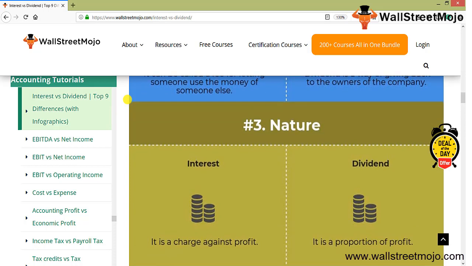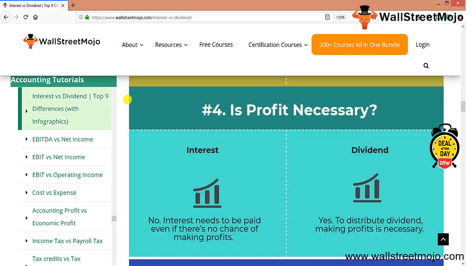Now, what is the nature? Interest is a charge against the profit, and dividend is the proportion of the profit, because here the proportion of the profit has been paid to you as the dividend. Is profit necessary? No. Interest needs to be paid even if there is no chance of making profit. Even if you're making losses, you cannot just back off and say no, I won't be able to pay. You have to pay the interest.